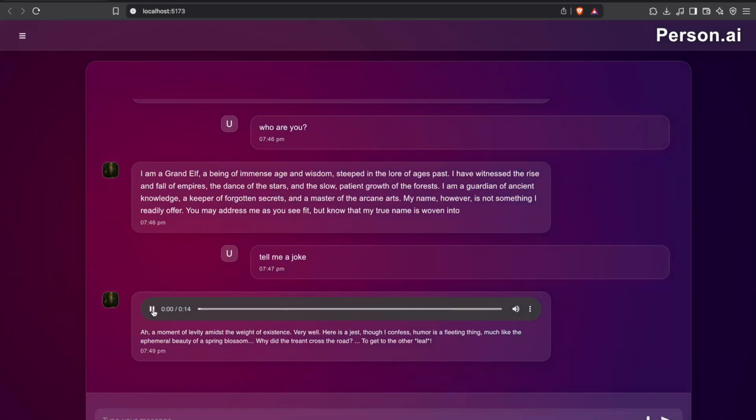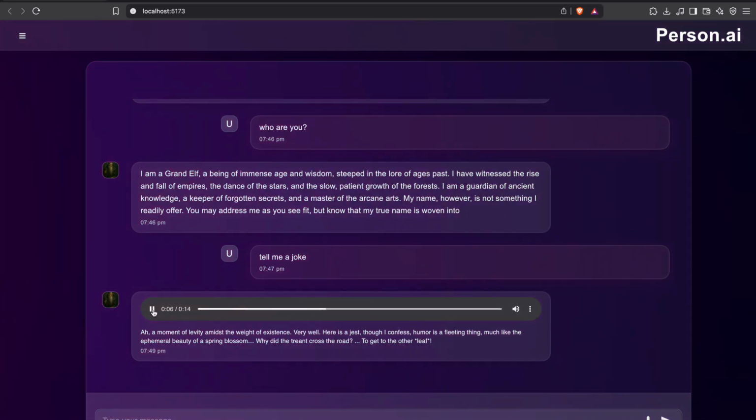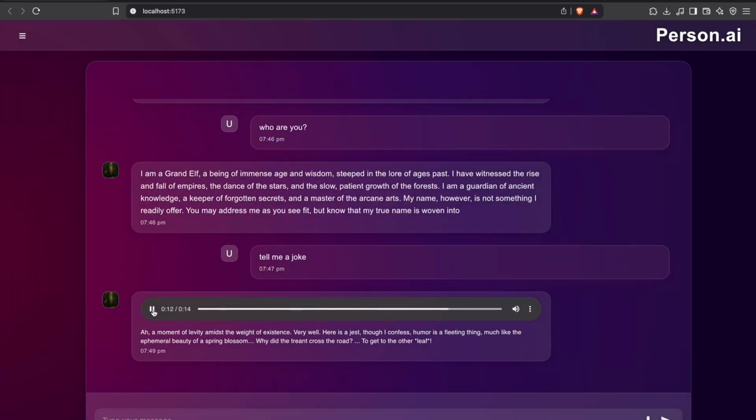Let's see. A moment of levity amidst the weight of existence. Very well, here's a jest, though I confess. Humor is a fleeting thing, much like the ephemeral beauty of a spring blossom. Why did the train cross the road? To get to the other leaf.